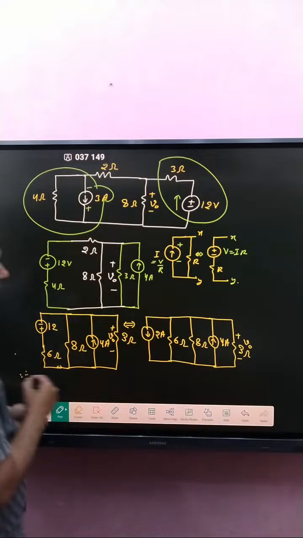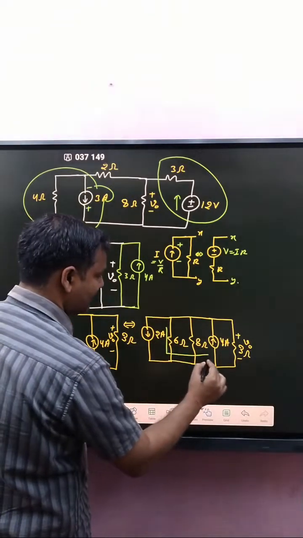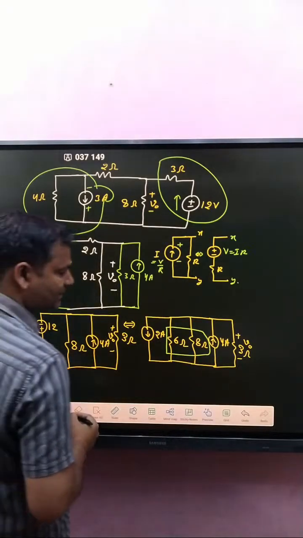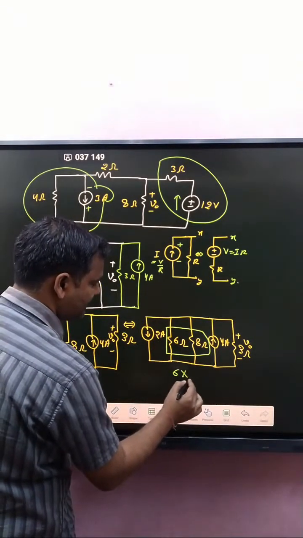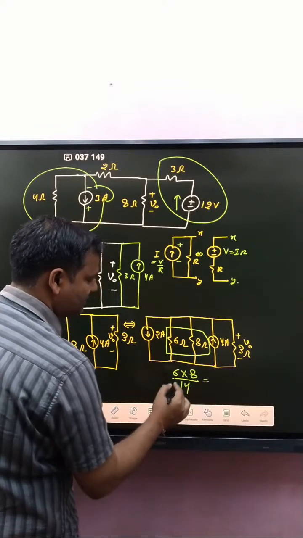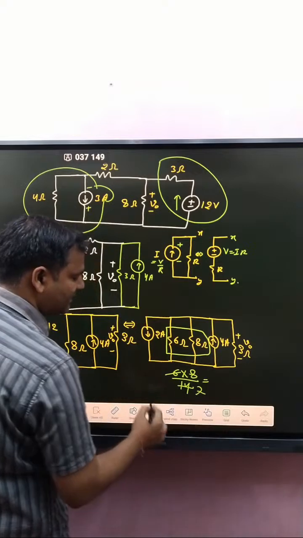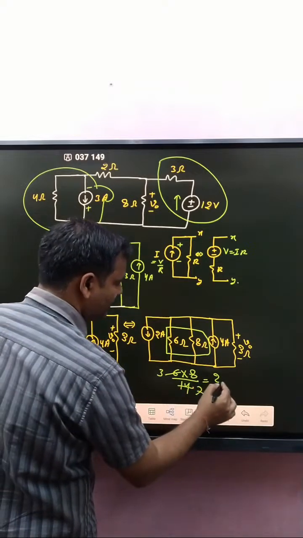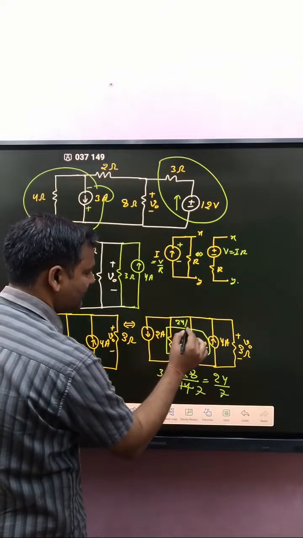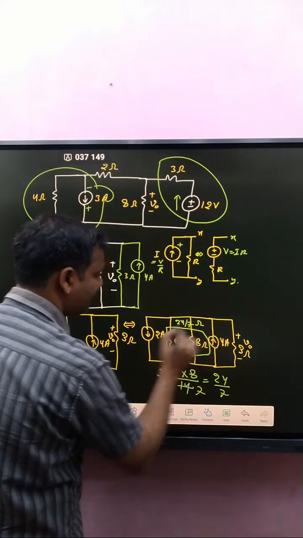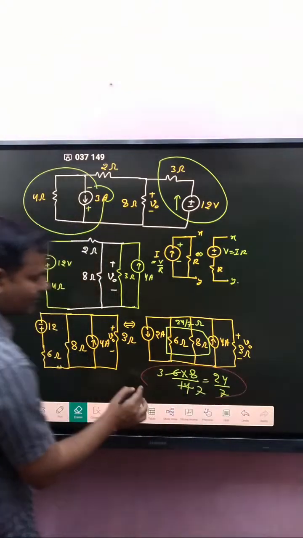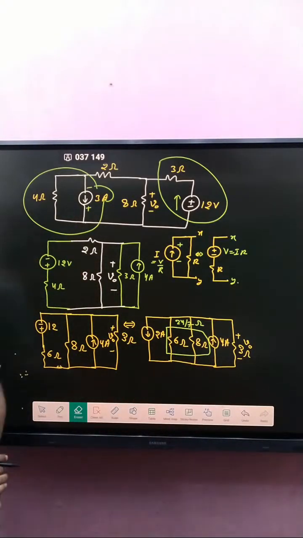Now, if you look, 8 and 6 both are parallel. 6 and 8, 6 times 8 divided by 14. That is how much? Here 7, here 3. 24 divided by 7. So this one is 24 divided by 7 ohm. Okay. I hope so clear.